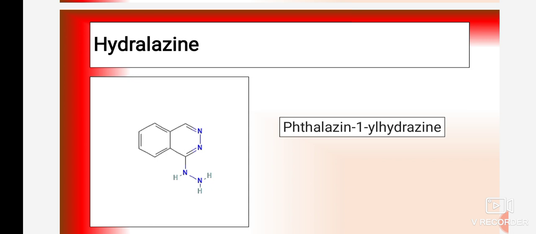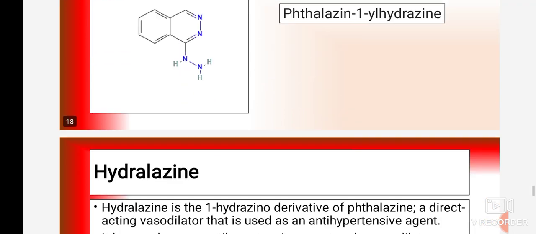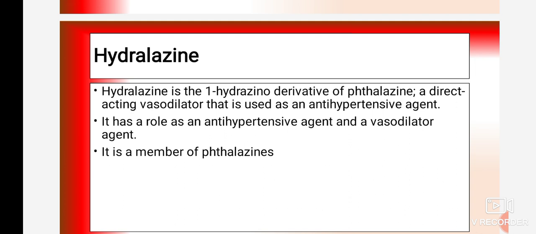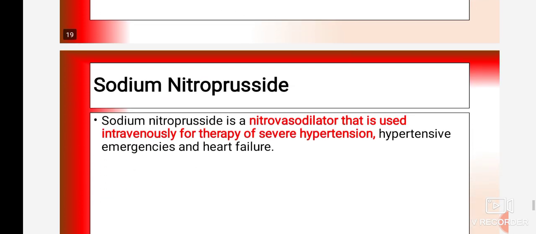Okay, mechanism behind antihypertensive activity is it acts as a vasodilator. Hydralazine is the hydrazine derivative of phthalazine, a direct acting vasodilator that is used as an antihypertensive agent, and it is a member of phthalazines. So important point related to hydralazine is it is an antihypertensive agent, vasodilator, and a member of phthalazine.